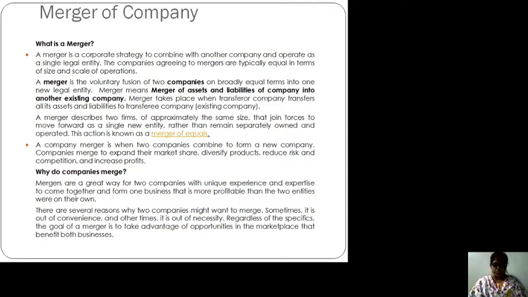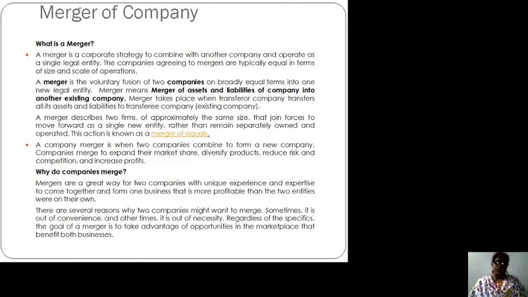The transferor company loses its existence once it gets merged. That company does not exist in future. And the transferee, the company in which it is merging, survives.